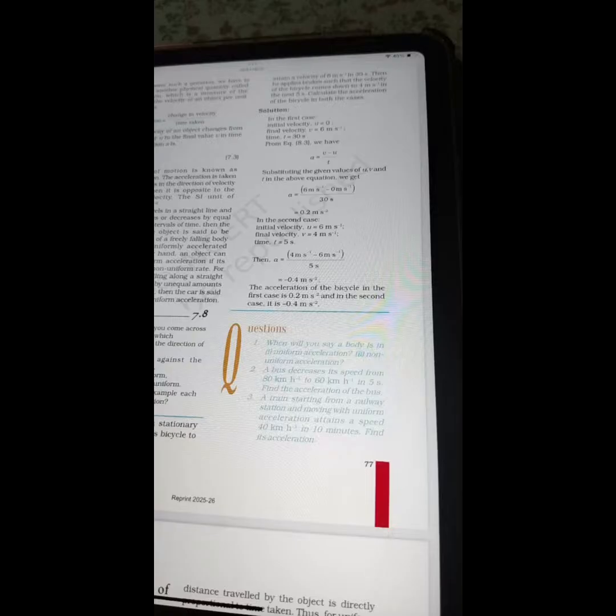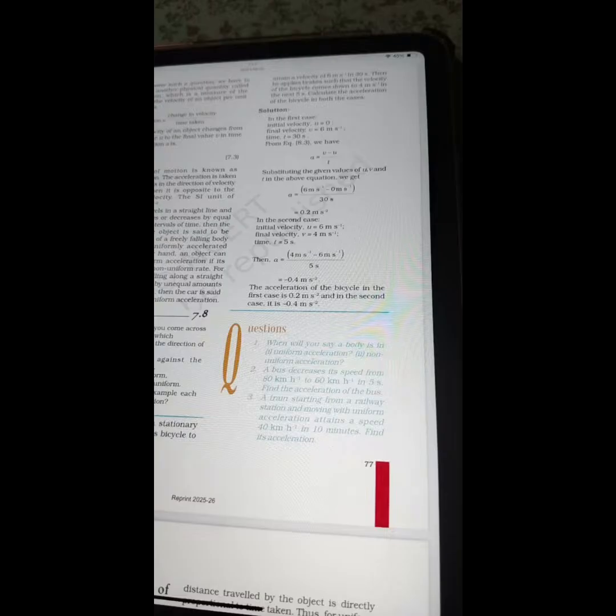Solution: in the first case, initial velocity is 0, final velocity is 6 meter per second, time is 30 seconds. From equation 8.3, we have a is equal to v minus u upon t. Substituting the given values of u, v and t in the above equation, we get a is equal to 6 minus 0 by 30. So it will give you 0.2 meter per second square. In the second case, initial velocity is 6, final is 4, t is 5. So acceleration will be calculated with the same formula as minus 0.4 meter per second square. The acceleration of the bicycle in the first case is 0.2 meter per second square, and in the second it is minus 0.4 meter per second square.